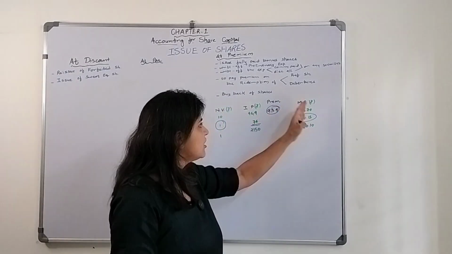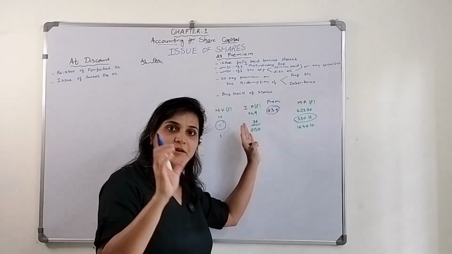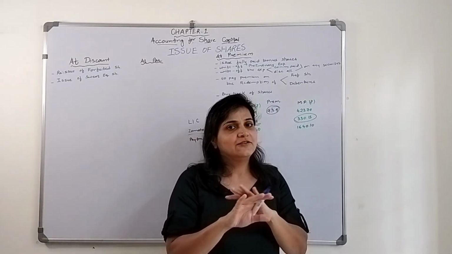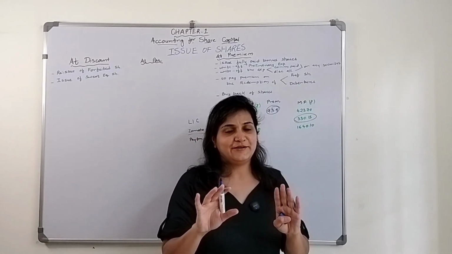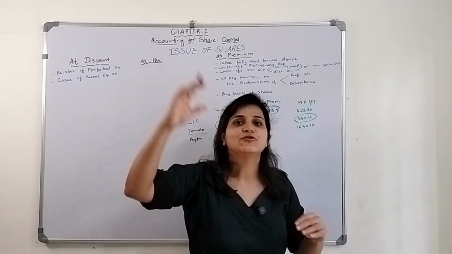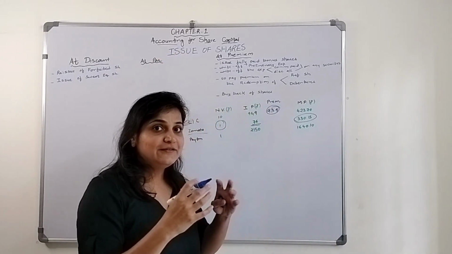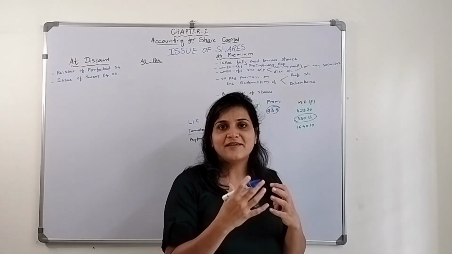See the jump from 76, the issue price, to 330 now as market value. So you can't predict the market. It can go as high as possible, it can go as low as possible. You really need to understand the market.